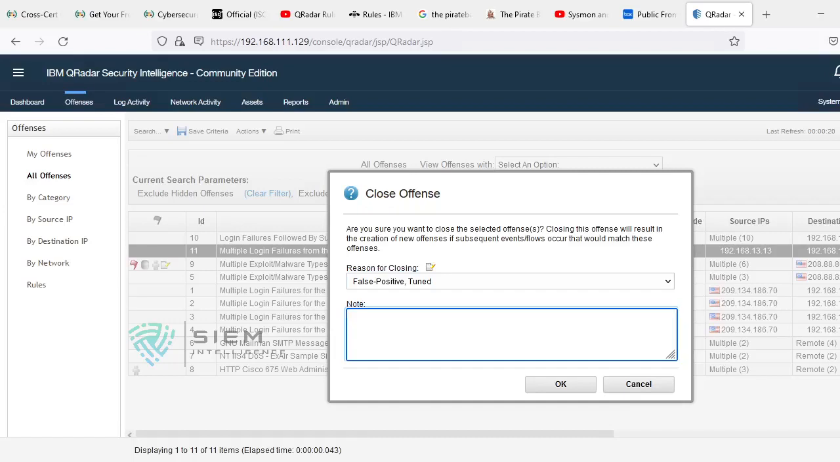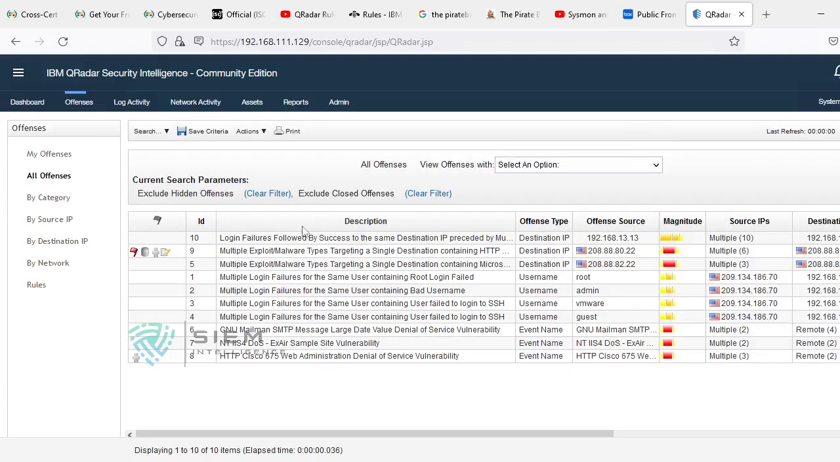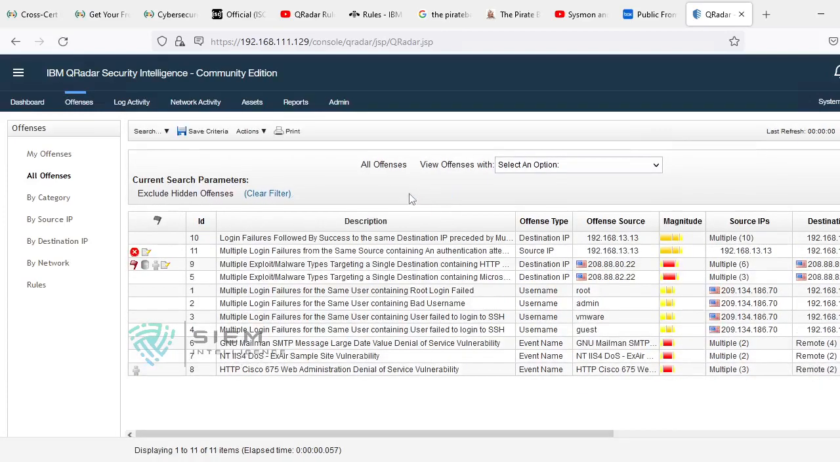But you can also add manually. You can say note, this is a false positive offense. Just close. If I am closing this, closed will be shown like this, with a cross. If it is gray with a cross, that means it is inactive.